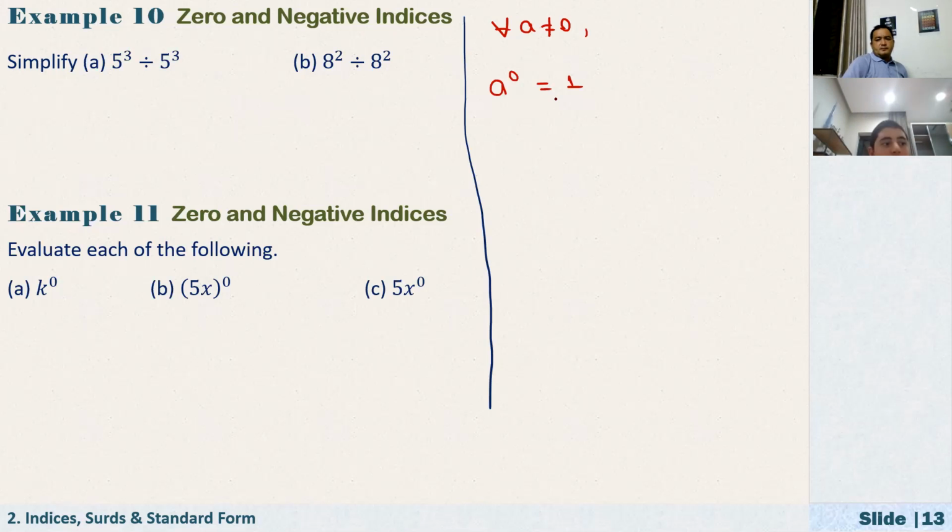Because like you have x to the power of 2, which means x times x. X to the power of 1 means only x, but always there is a 1, like x squared means 1 times x times x, like x to the power of 3 is 1 times x times x times x, but this time it is just only 1 alone. Arad, can you write on the screen, like annotate, click on annotate?